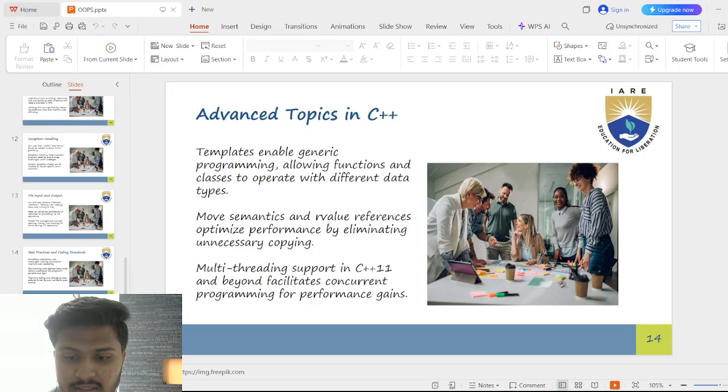Advanced topics in C++. The advanced topics are templates. They let you write functions and classes that work with any data type, so you don't have to rewrite code for each type. Move semantics and rvalue references help make your programs faster by avoiding extra copying of data. Multi-threading, C++11 plus, lets your computer run multiple tasks at the same time, improving performance on modern computers.